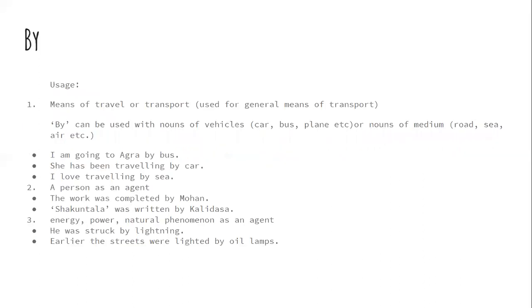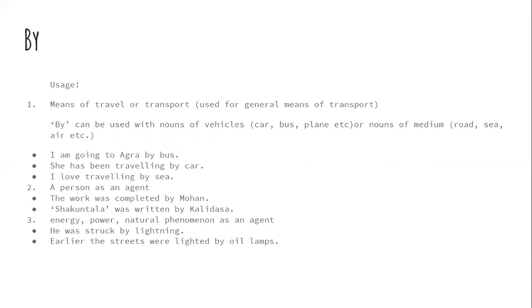Now we move to the next preposition, that is by. By is used to tell us about the means of travel, and it is used for general means of travel. Remember, it is used for general means of travel. So you can go to school by bus, by car, by lorry.